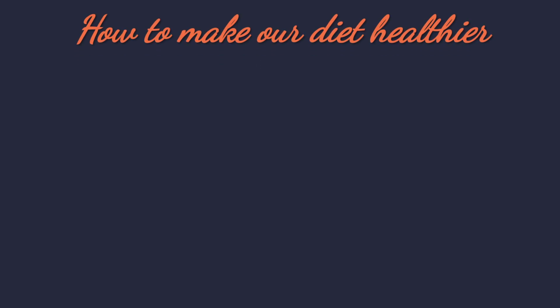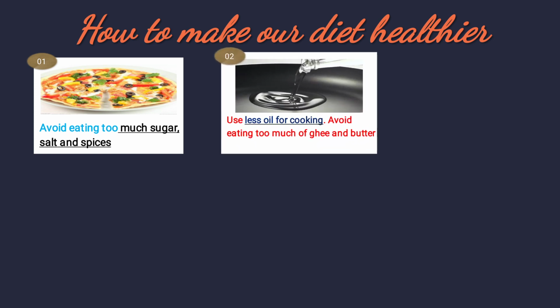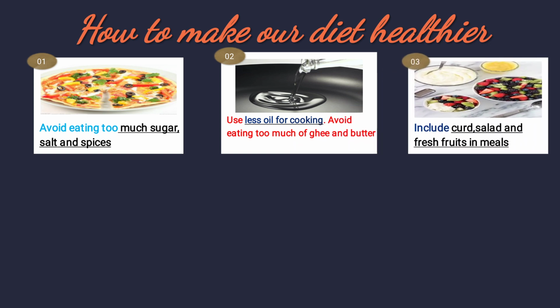Proceeding further, how to make our diet healthier? What should we eat to make our diet healthier? Avoid eating too much sugar, salt and spices. Use less oil for cooking, avoid eating too much ghee and butter. Include curd, salad, fresh fruit in meals because curd contains good bacteria which help in our digestion. Salad contains more roughage fibers which help in proper digestion.